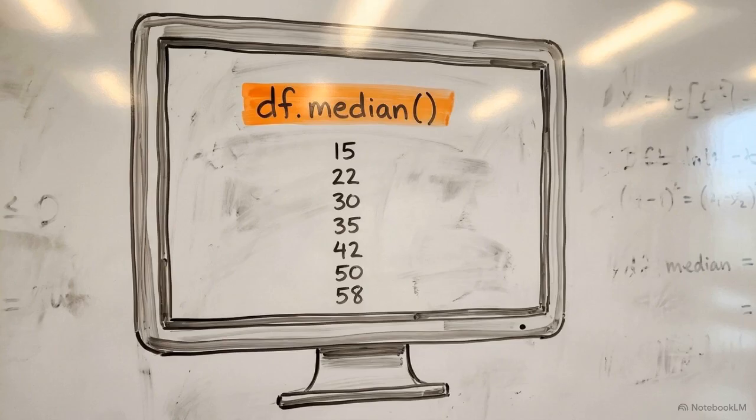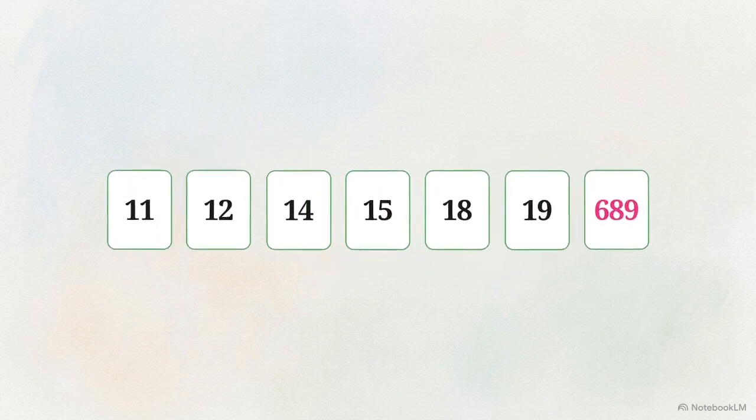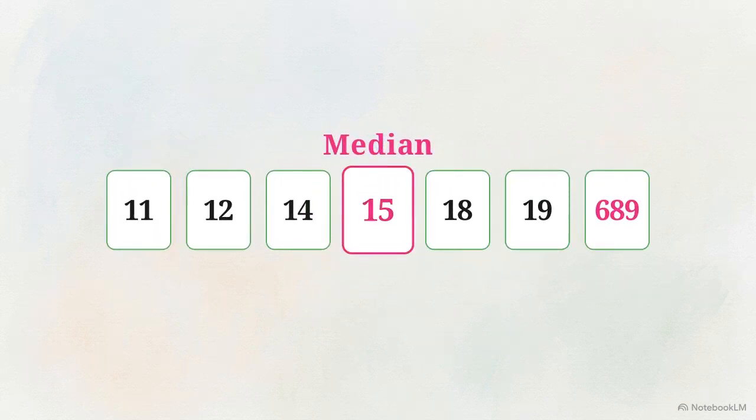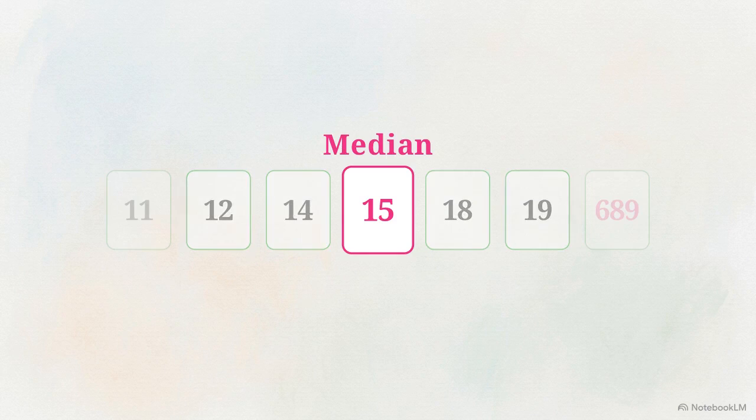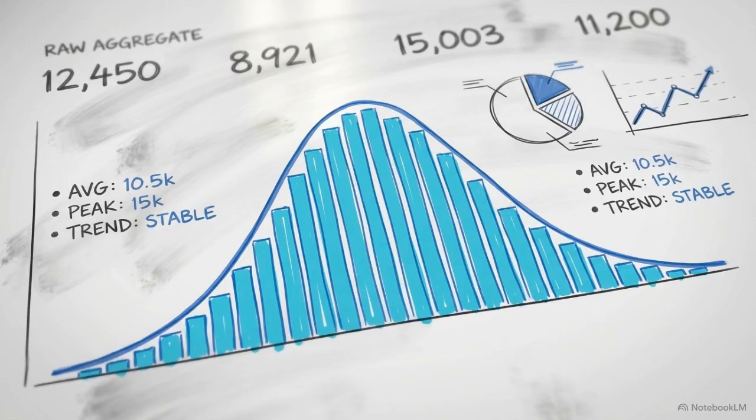To defend against this, analysts use the median as their first line of defense. By finding the exact middle point of the sorted dataset, the median ignores the extremes to find the true center of normal operations. True operational performance is only visible when you stop looking at gross totals and begin interrogating the actual shape of the data's distribution.